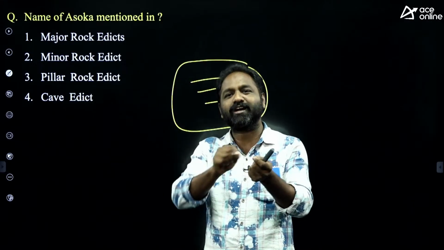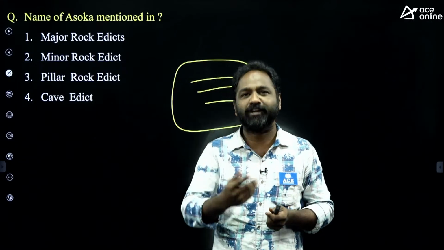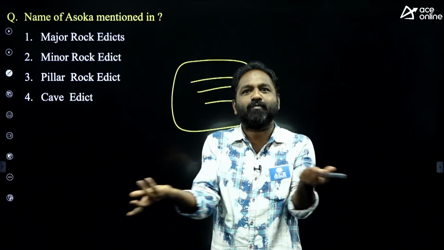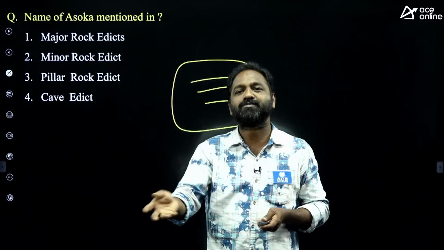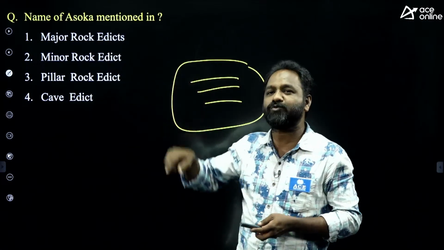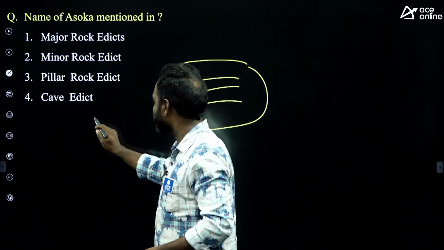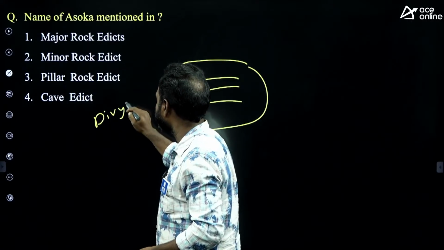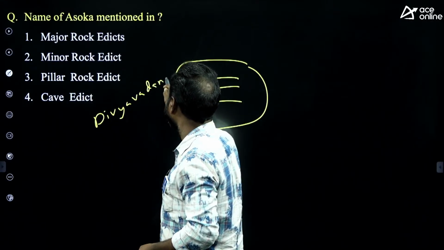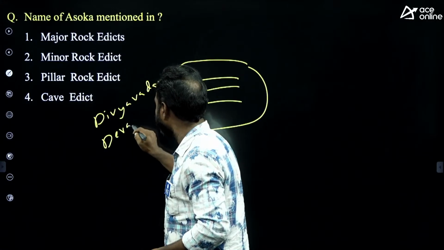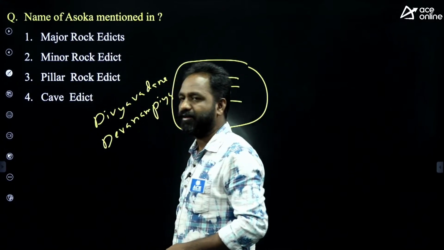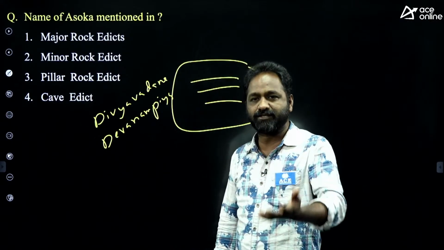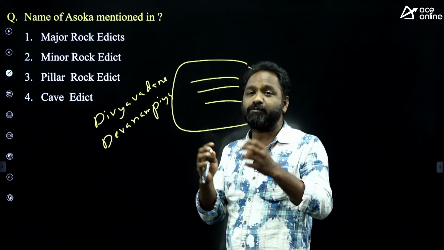It's like you wrote class notes but did not mention your name. And whose class notes are these? Nobody knows because the name was not written. Ashoka issued many inscriptions, and in many of them his name was not written. Which names were written instead? Divya Vadana, Devanam Piya, Piyadasi, Lazza Magade. So these kinds of names were used.